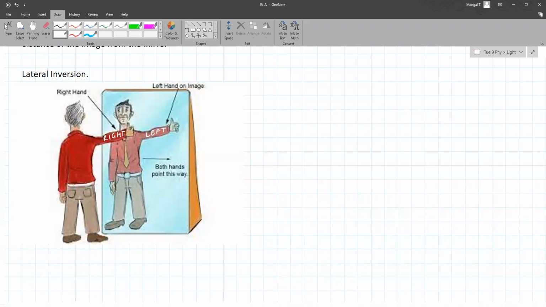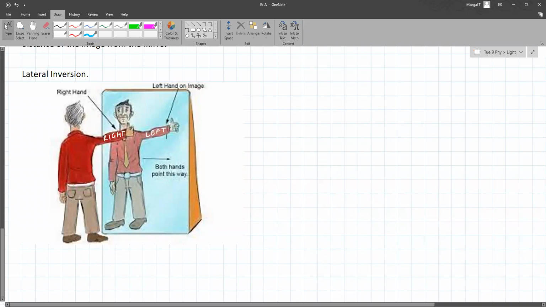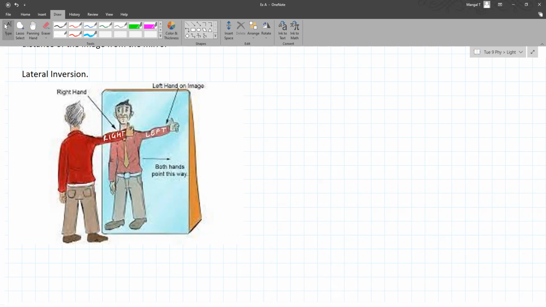Okay, so see for example in cricket, if you watch the television in a mirror, like a television is there in the room, but you're not looking directly at the television, but you're looking in the mirror. So a person who is batting right-handed will appear batting left-handed because there's an interchange of left and right.